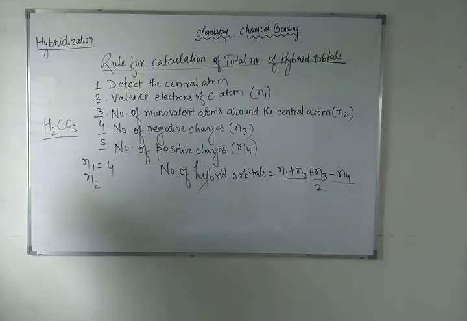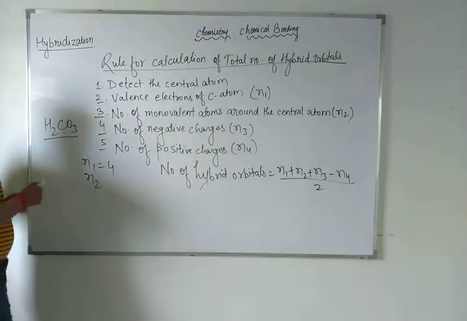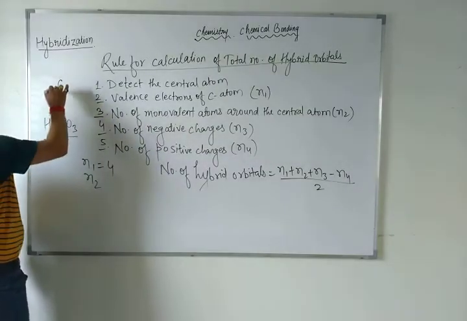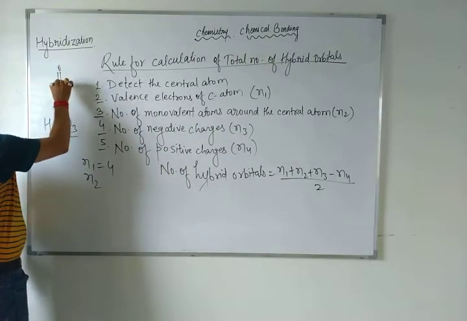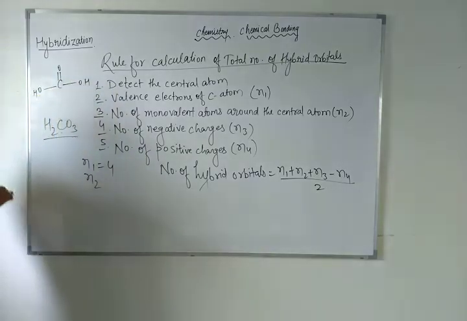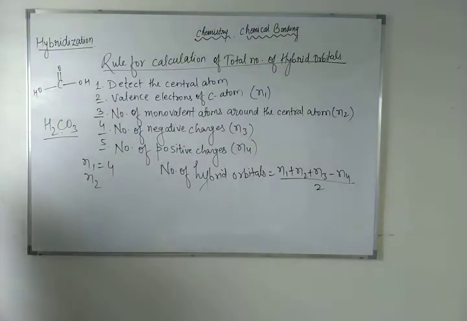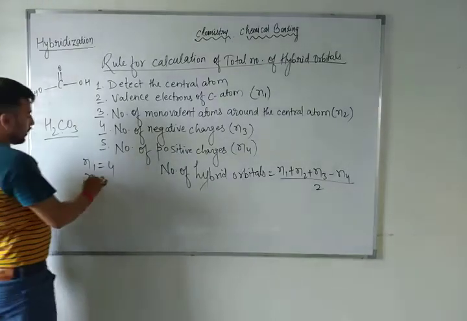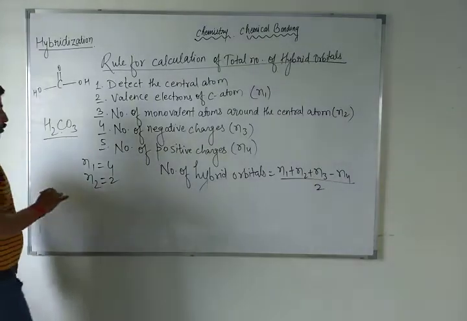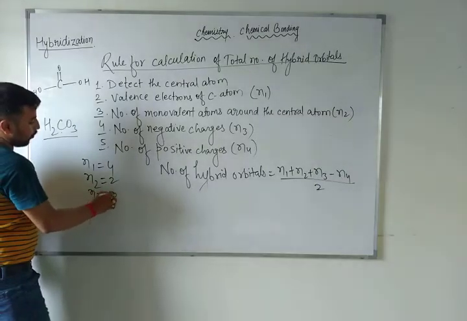How many central atoms, can you tell me? You know very well carbon is connected with two monovalent atoms, as you can see here. After that, no negative charges, no positive charges, so n3 is 0 and n4 is 0.